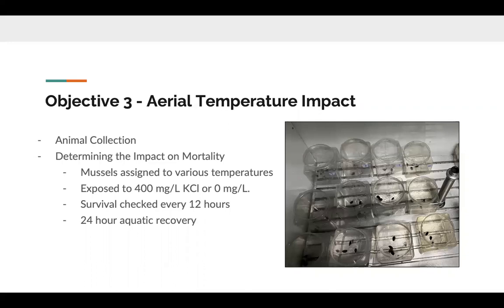I wanted to show this photo on the right. This photo isn't directly from the study that we did. It's just a representative image of what the mussels were housed in. So as you can see in the photo, those are the 2-liter containers we used, and there were 5 mussels within each container. And then they would have been sprayed with that optimal potassium chloride concentration.